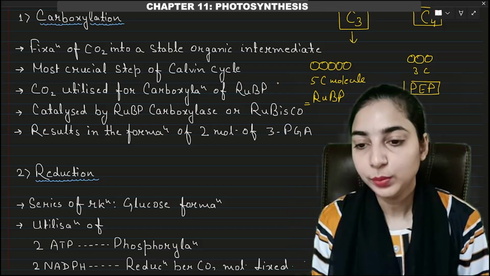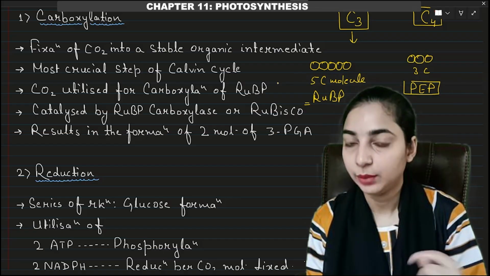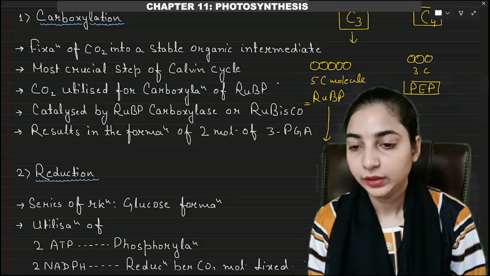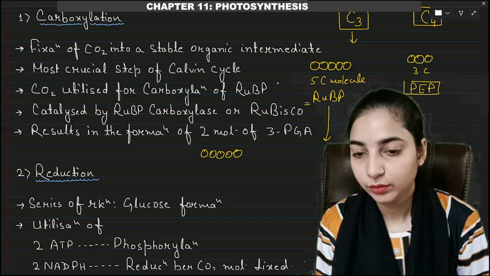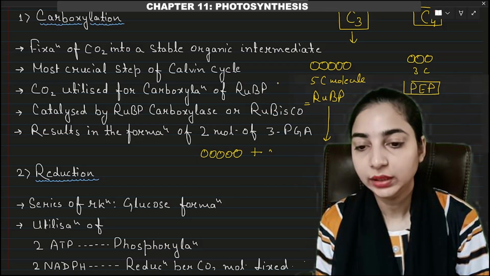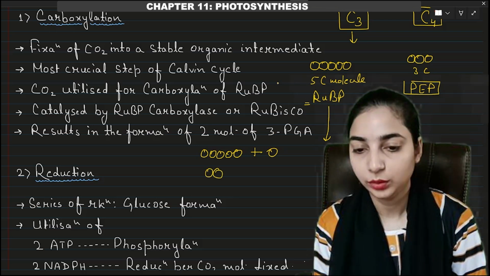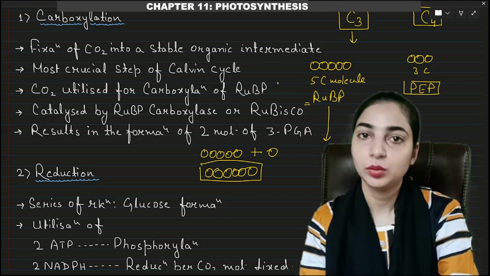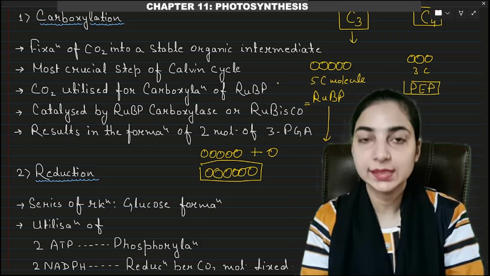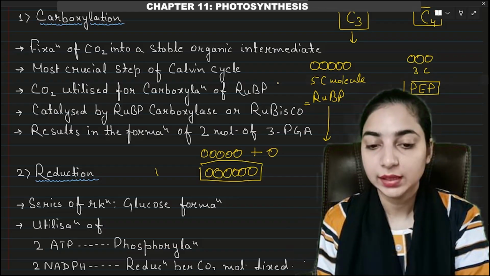So RuBP was already having 5 carbons. Now it will have 1 more carbon of the carbon dioxide. So what will happen? 5 carbons, 1, 2, 3, 4, 5 of RuBP plus 1 carbon of carbon dioxide. How many carbons will be there? 6 carbons. 1, 2, 3, 4, 5, 6. So after the addition of carbon dioxide to the RuBP, we will have a 6 carbon molecule. But this 6 carbon molecule will be unstable.